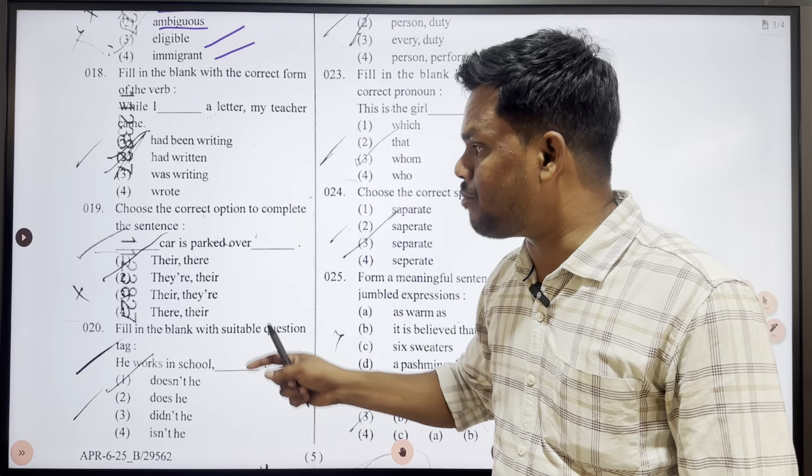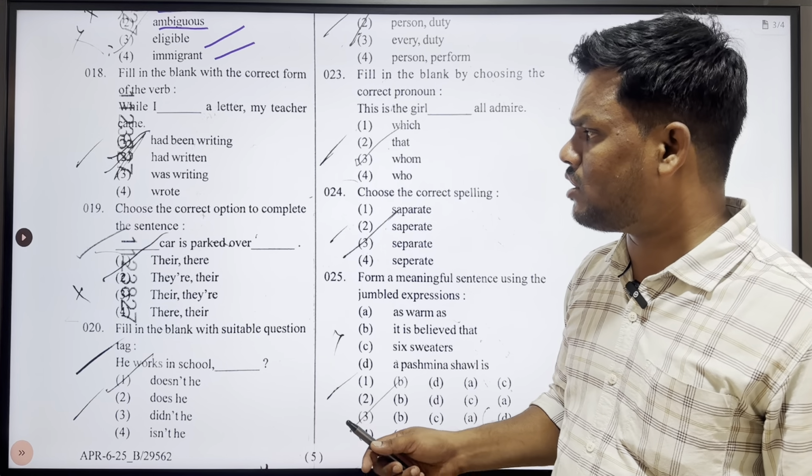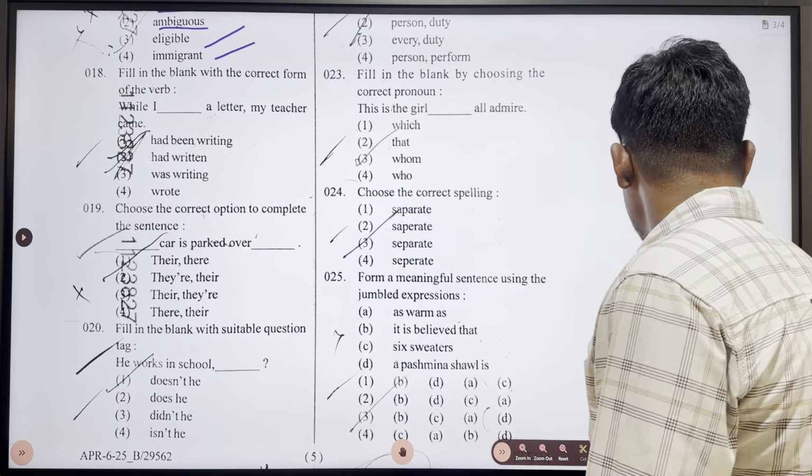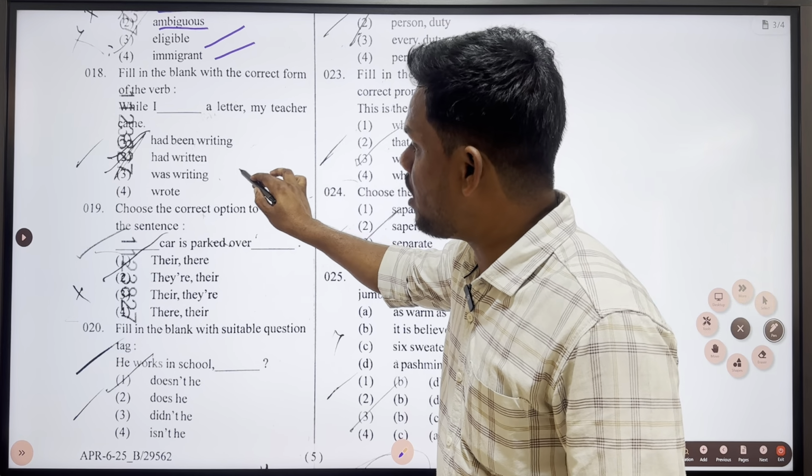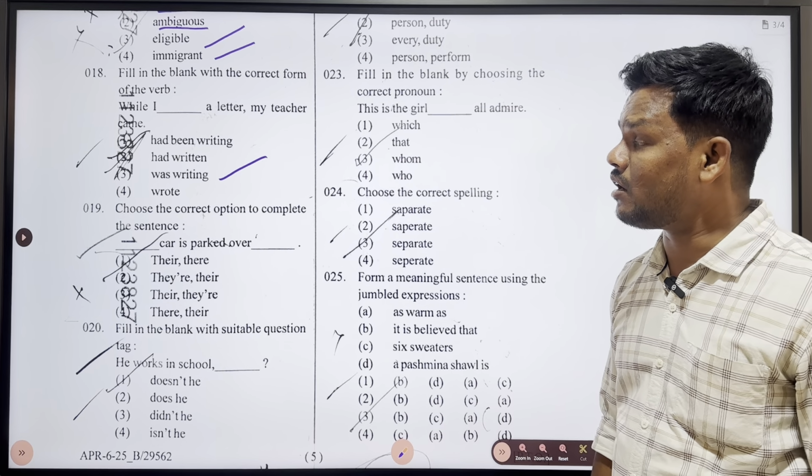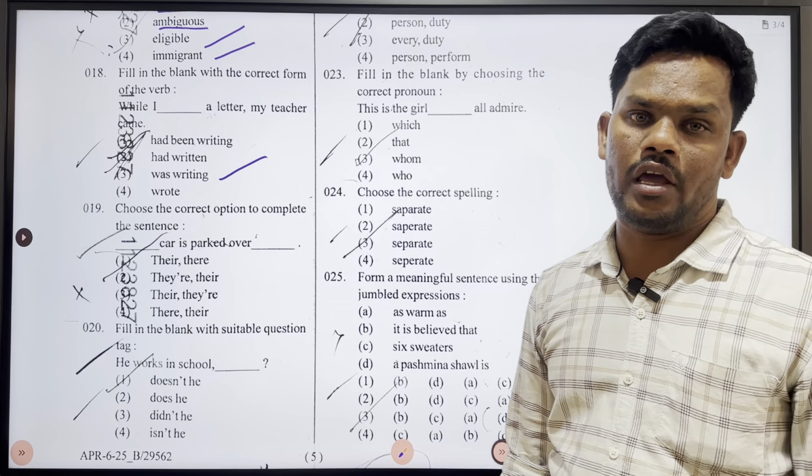Which option is in past continuous structure here? It is nothing but option number 3, was writing. While I was writing a letter, my teacher came.